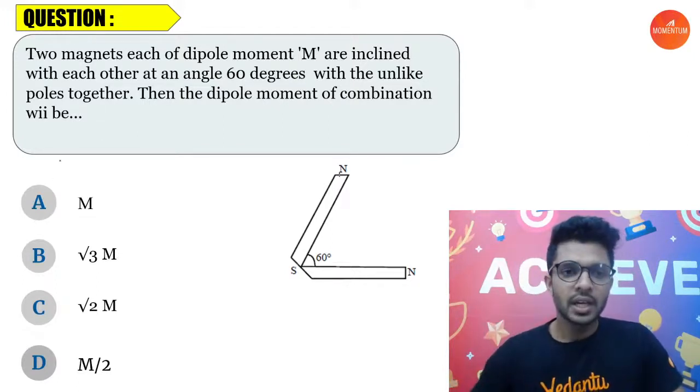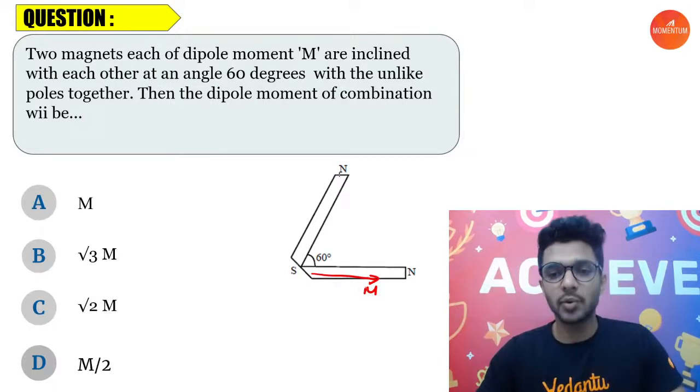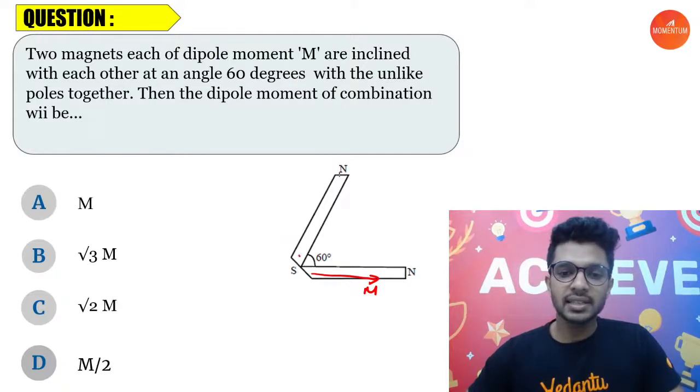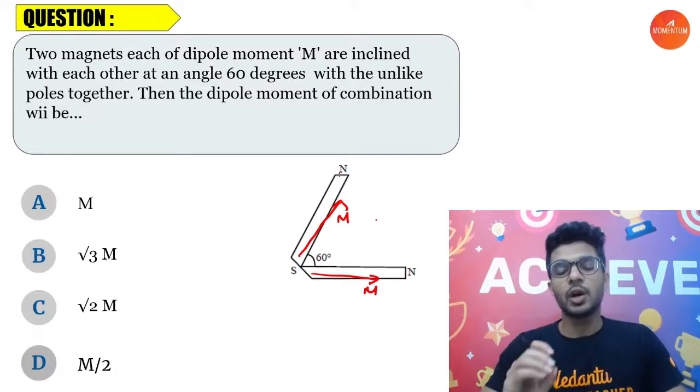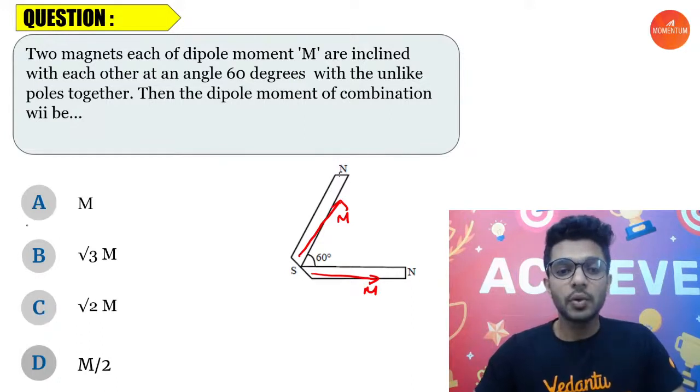Okay. Here we go. Two magnets, each of dipole moment m, are aligned with each other at an angle of 60 degrees, with the unlike poles together. Then what is the dipole moment of the combination? So here you can see two magnets. The dipole moment of a magnet is always directed from south to north, and each has a magnetic dipole moment of m. This is another magnet, with dipole moment also from south to north with a magnitude of m. So now we have two vectors of the same magnitude m at an angle of 60 degrees. How will you find the resultant magnetic dipole moment?